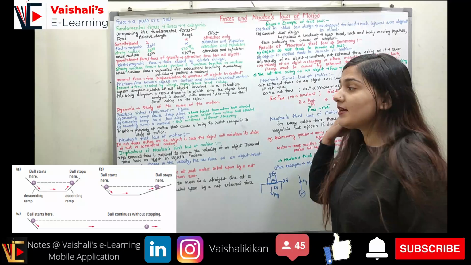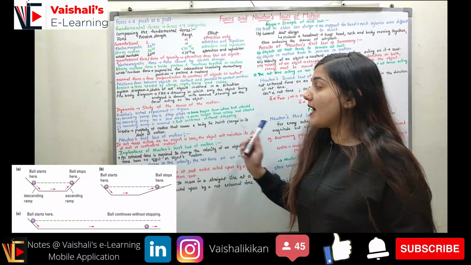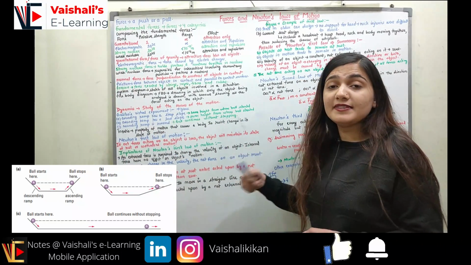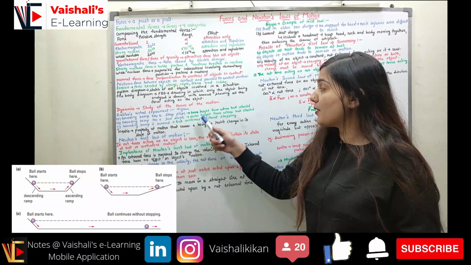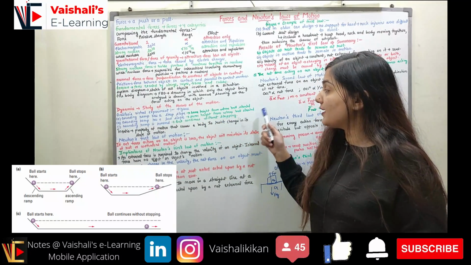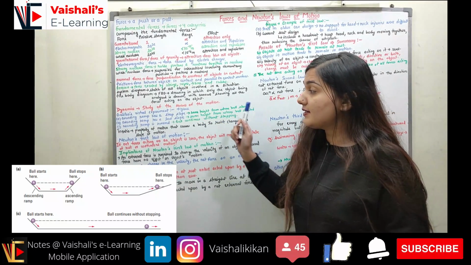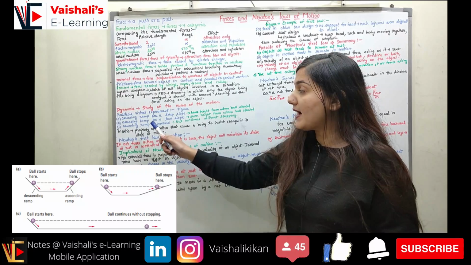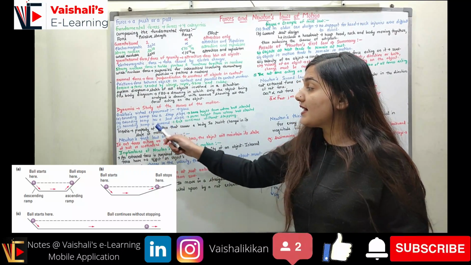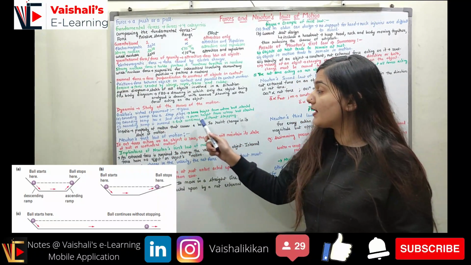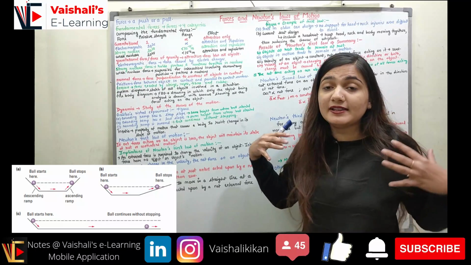You can see part B here, the ascending ramp has a low slope. When the slope is low, the ball will still reach the same height from where it started. Then you can see the third part C over here. When the ascending ramp is removed, the ball continues without stopping till infinity.